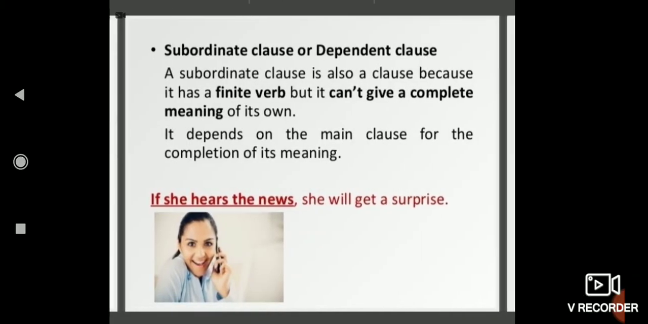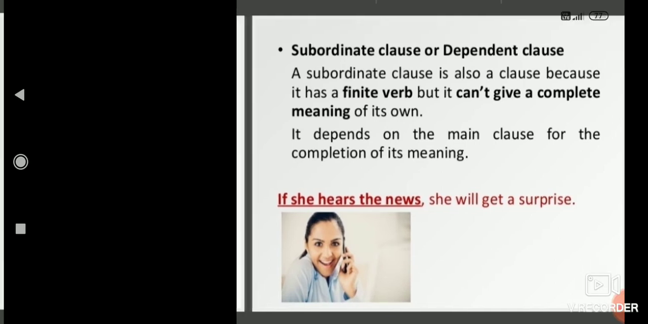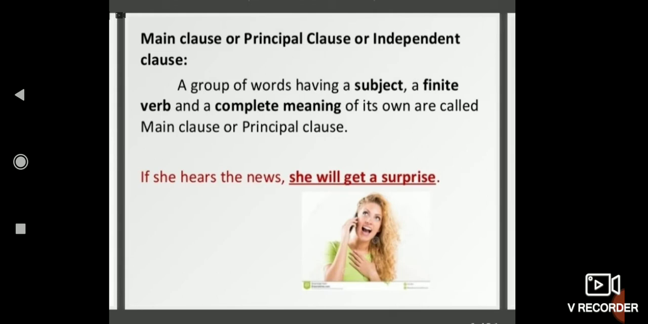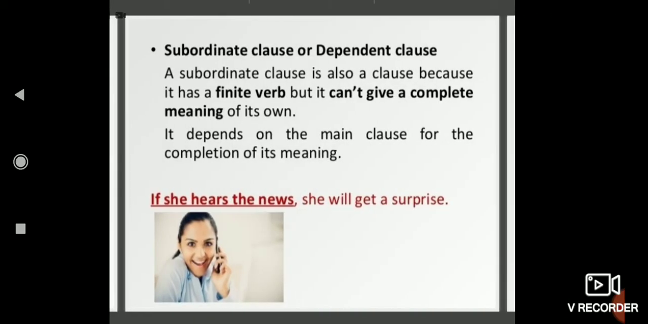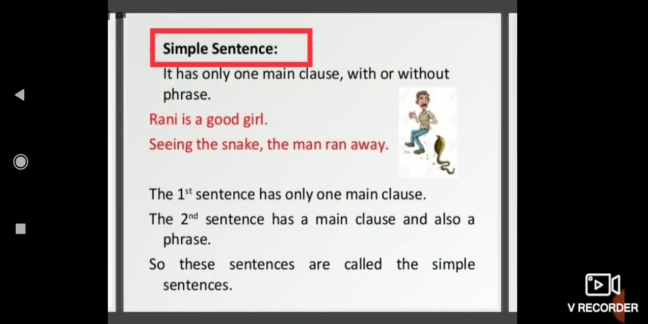Now read the same sentence again. If she hears the news, she will get a surprise. Here in this sentence, if she hears the news also contains a subject and verb, but it is not giving complete sense. So this clause is known as a dependent clause or subordinate clause. So one kind of clause is the independent clause that can stand independently, and the second kind is the dependent clause which needs the main clause to make the meaning clear. Now let us start with the first kind of sentence, that is simple sentence.